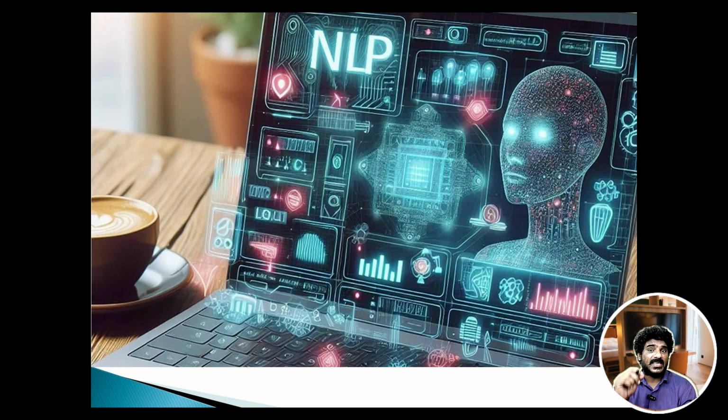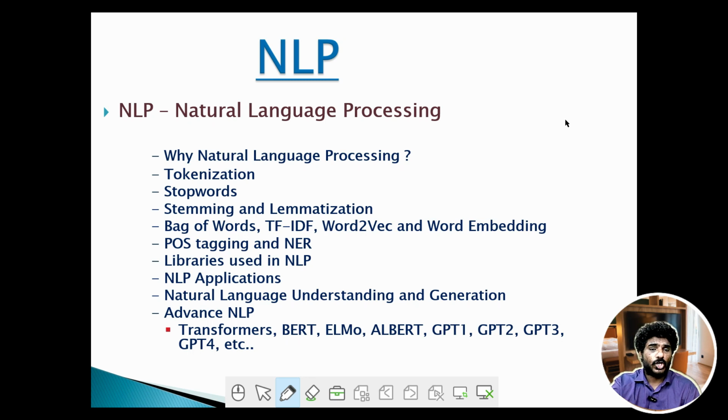So next in the list is natural language processing or NLP. Now NLP bridges the gap between human language and machines, allowing us to analyze, understand, and generate text at scale. From chatbots to language translation, NLP algorithms allow us to extract valuable insights or information from textual data and communicate with machines in a more natural way.